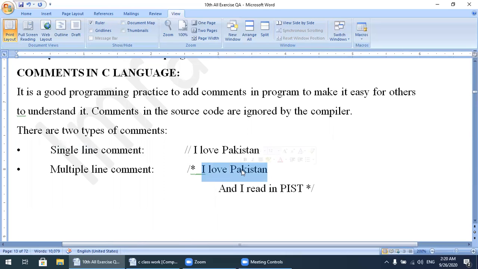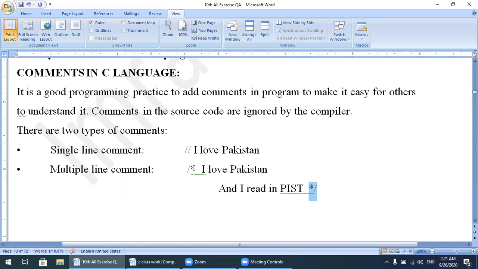I write, "I love Pakistan, and I read in Paste," whenever I write this thing. After that you must close the multiple line comment. If you do not write star and forward slash to close it, the compiler will ignore all the rest of the lines.